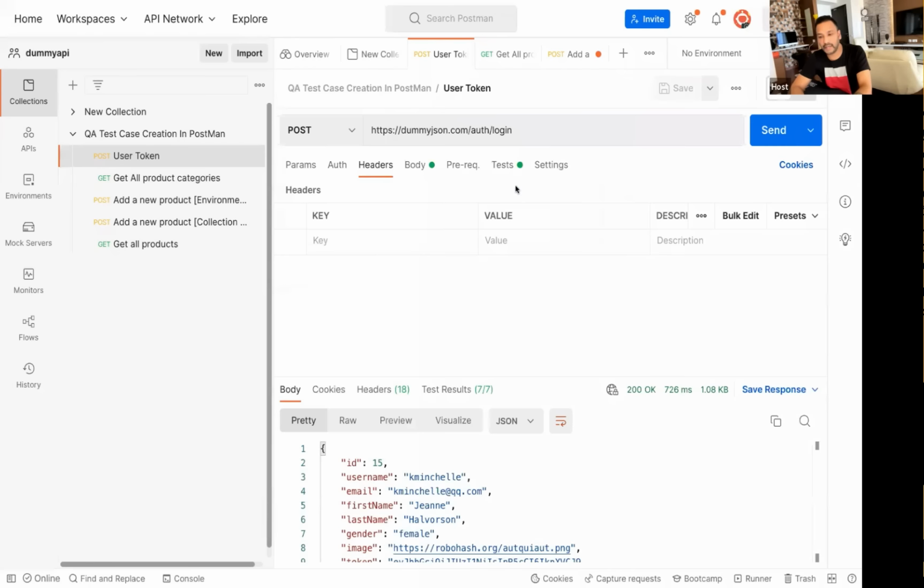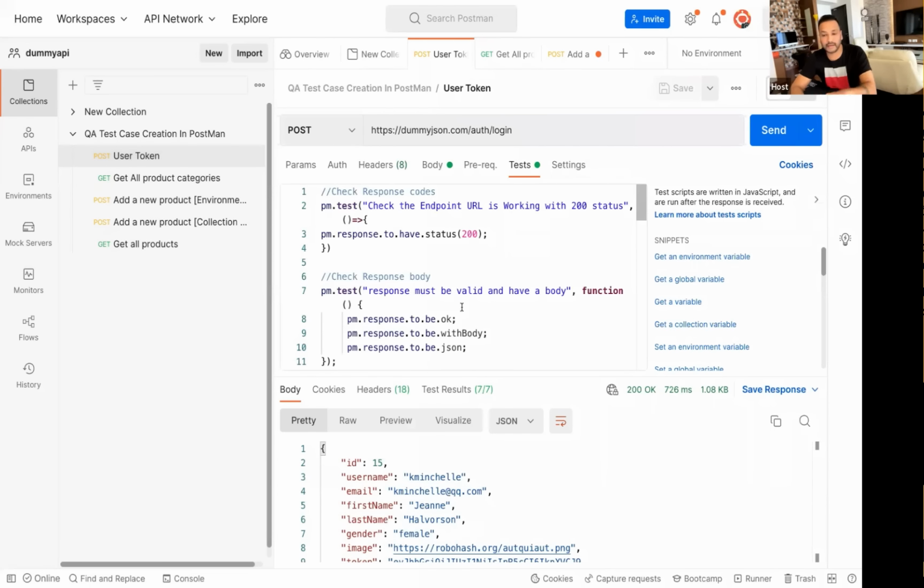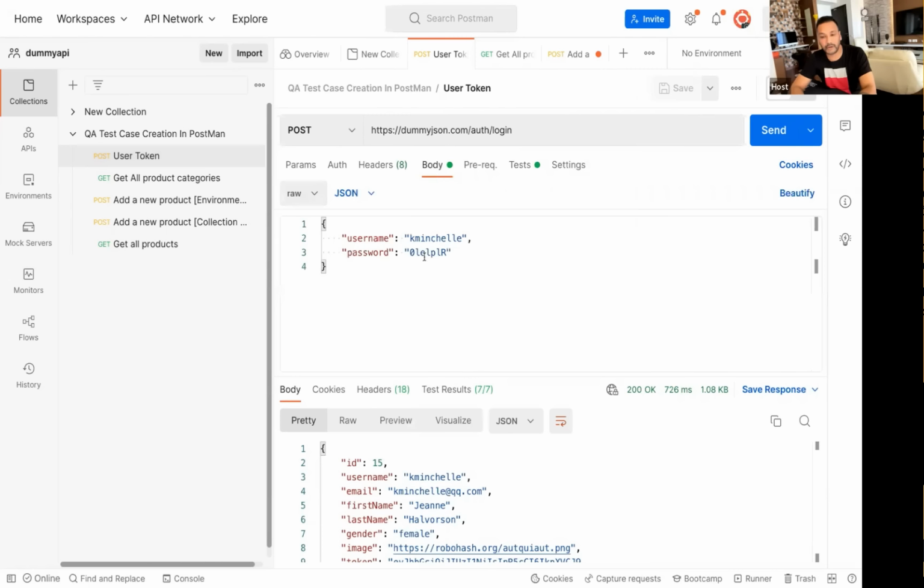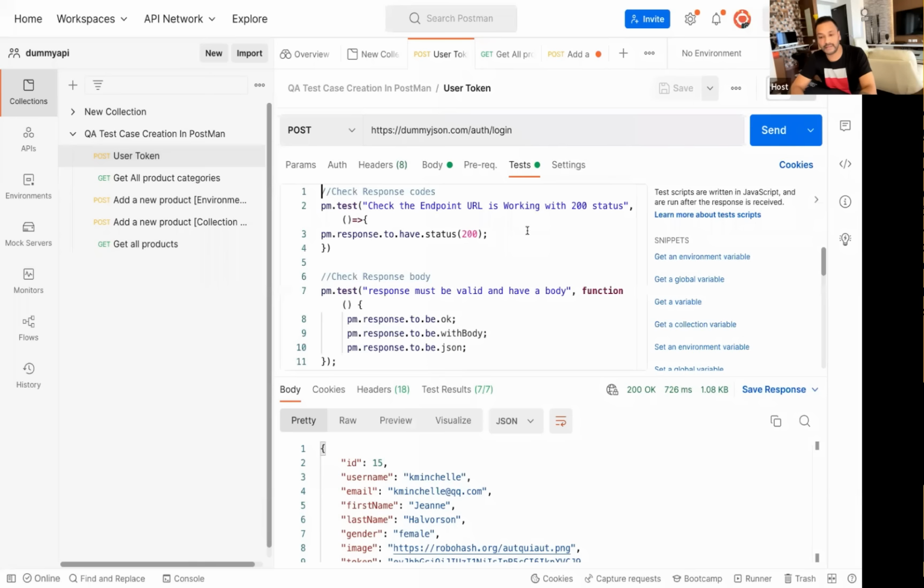I hope I have some tests written over here. So you can see that in Postman, I have written some tests for this API. This is a post call. First I prepare my data, prepare my headers. This is my request body that I'm passing, with username and password over here. And these are the test cases that I have written.